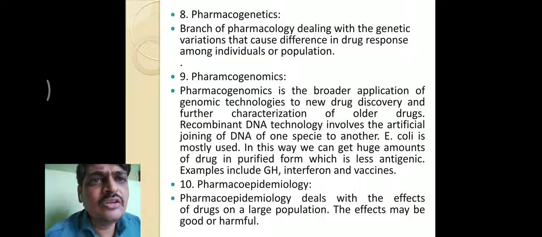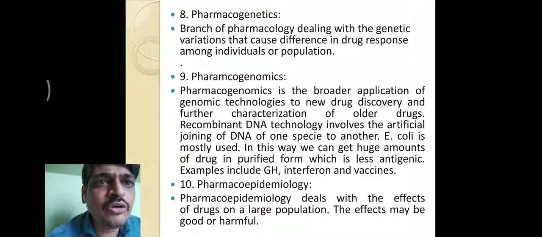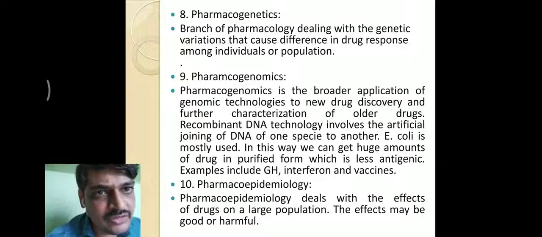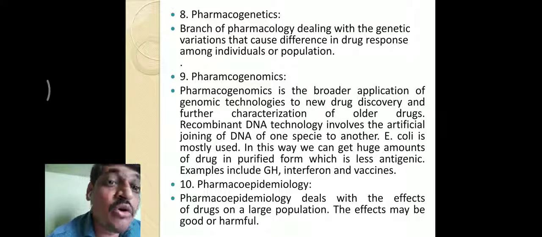That means genetic information is used to treat disease or infections. So pharmacogenomics is the broader application of genomics technology to new drug discovery and further characterization of older drugs.